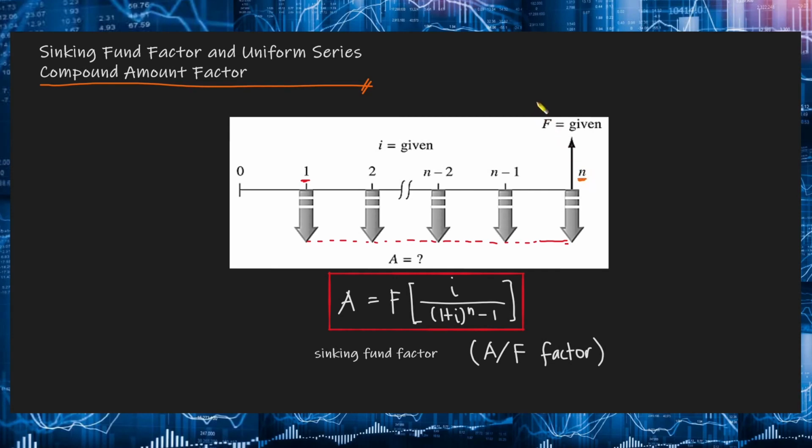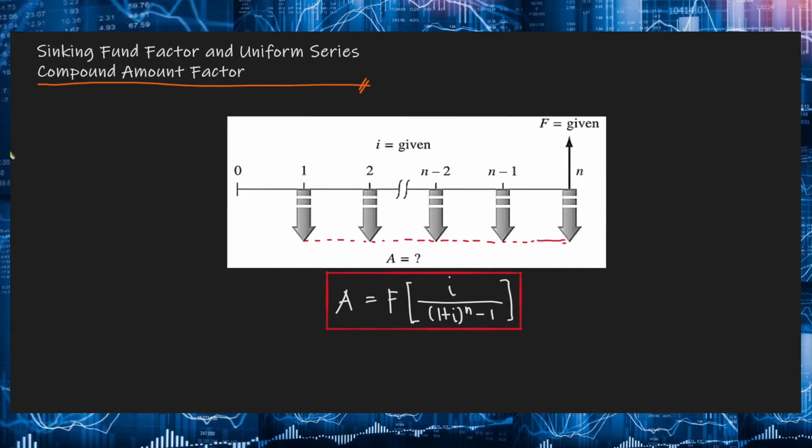So, as you can see in our cash flow diagram here, the last A value and F occur at the same time. Ngayon, paano naman if yung A naman yung given and then yung F or yung future amount naman yung unknown natin? So, hopefully, alam nyo na kung ano yung gagawin dito. So, we will simply manipulate this equation or this formula algebraically, no?